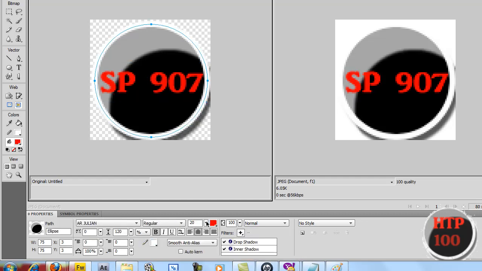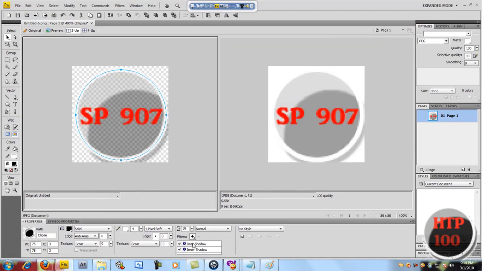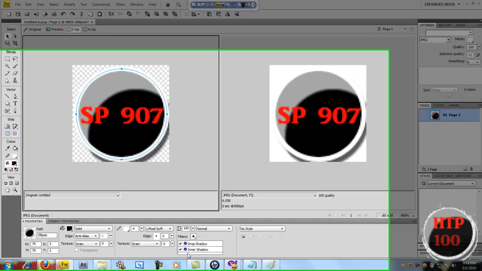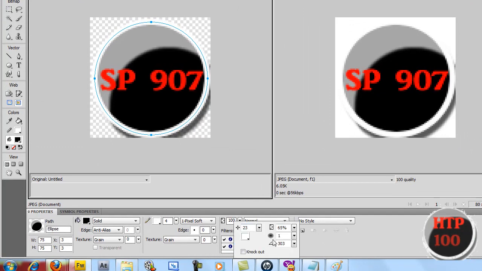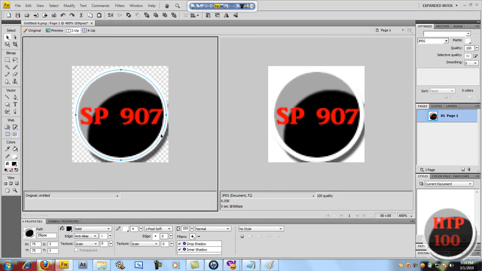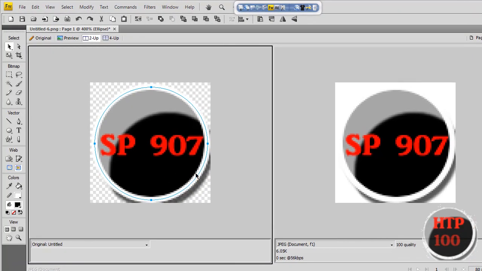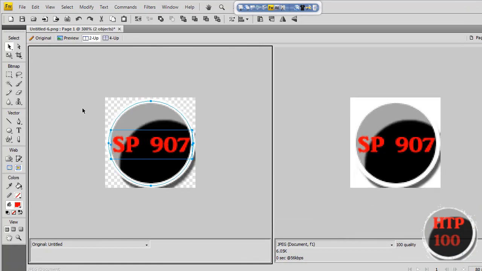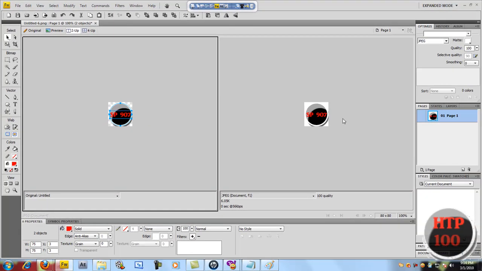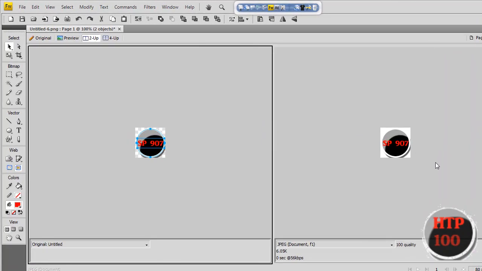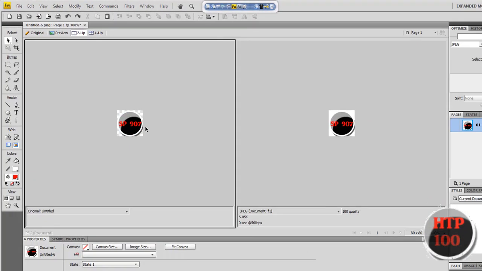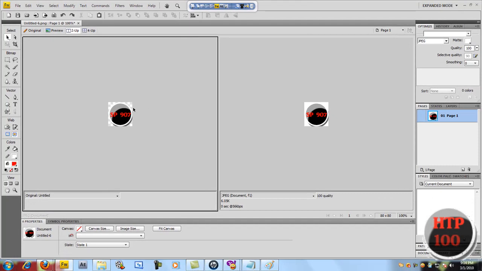Now you just want to get the transparent and try to make it like that. Don't touch that. Okay, I think that's it. Now press Ctrl minus. Now you see here in the preview, this is how it's going to look. It looks the same, transparent. We need transparent because of the watermark.